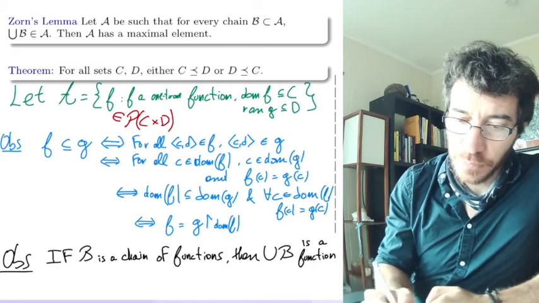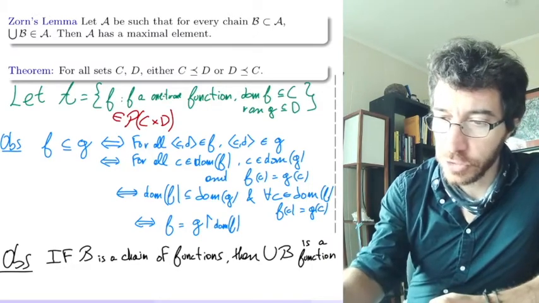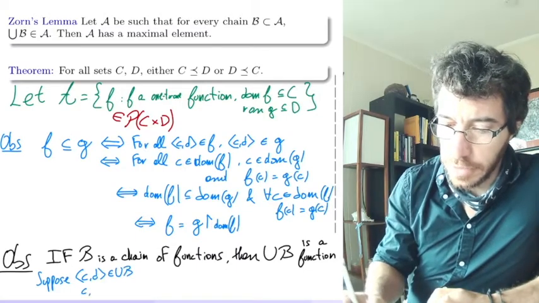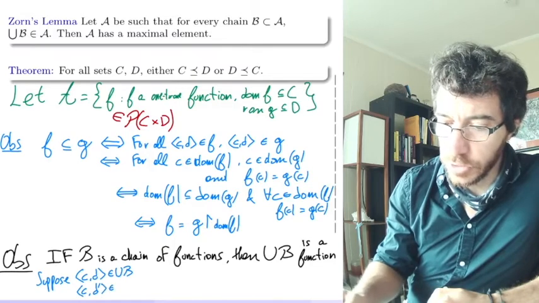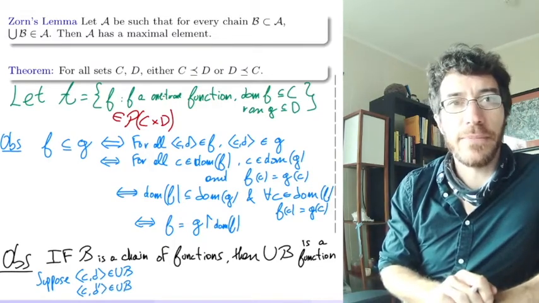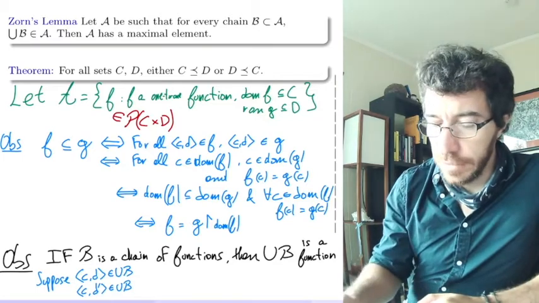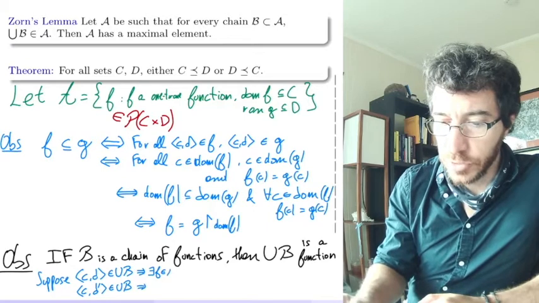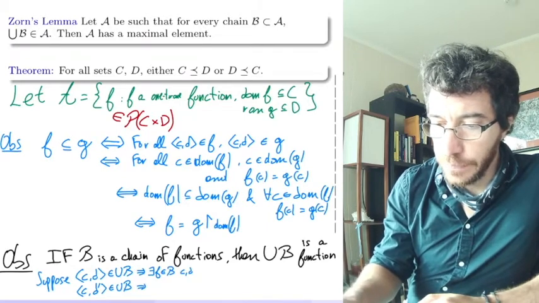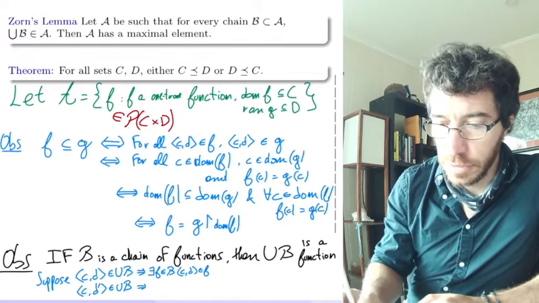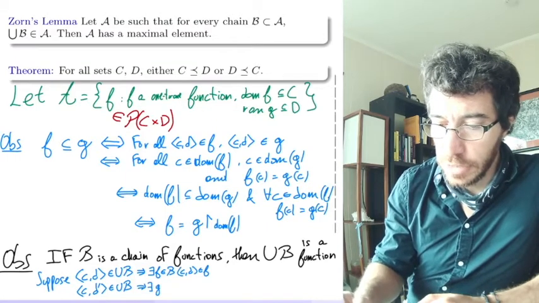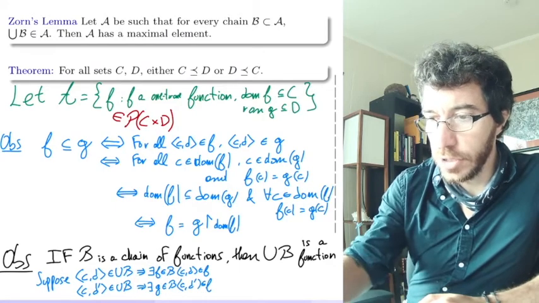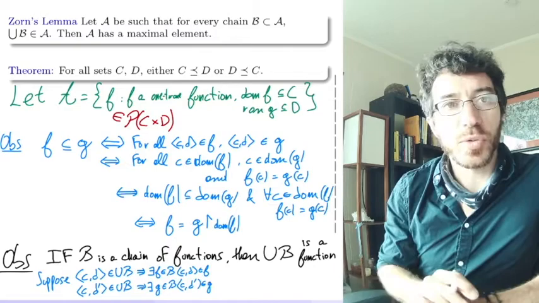So suppose, to show that it is a function, that (C, D) belongs to the union of B, and that (C, D') also belongs to the union of B. Then they must belong to some element of B. So there exists an F that belongs to B, such that (C, D) belongs to F, and there exists a G that belongs to B, such that (C, D') belongs to G. That's what it means to belong to a union.